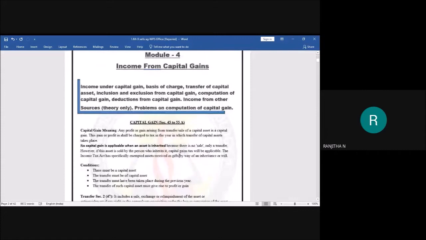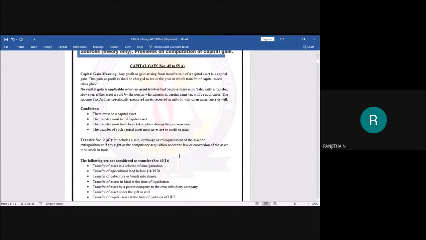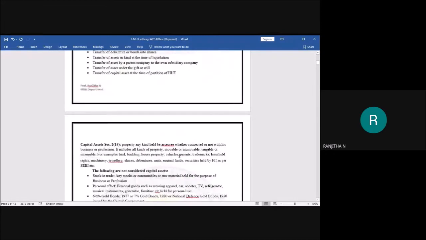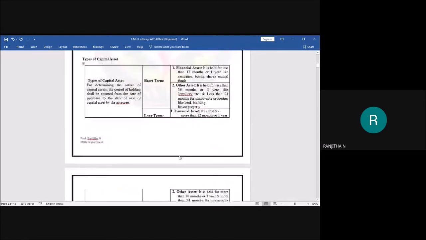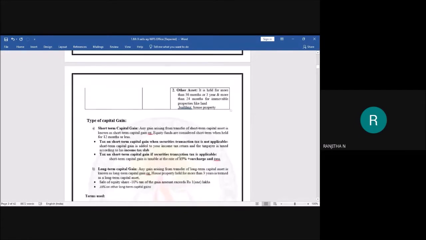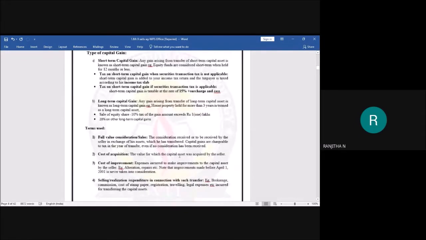In our previous class, we studied capital gain, transfer, capital assets, the types of capital assets, the types of capital gain, and the terminologies used in capital gain.